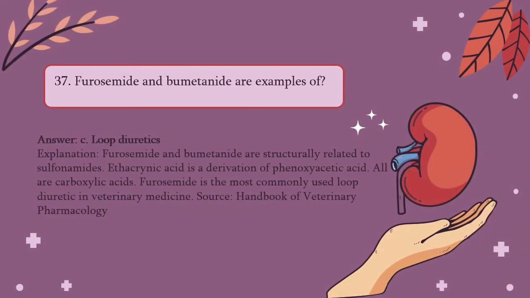Loop diuretics. Furosemide and bumetanide are structurally related to sulfonamides. Ethacrynic acid is a derivation of phenoxyacetic acid. All are carboxylic acids. Furosemide is the most commonly used loop diuretic in veterinary medicine.